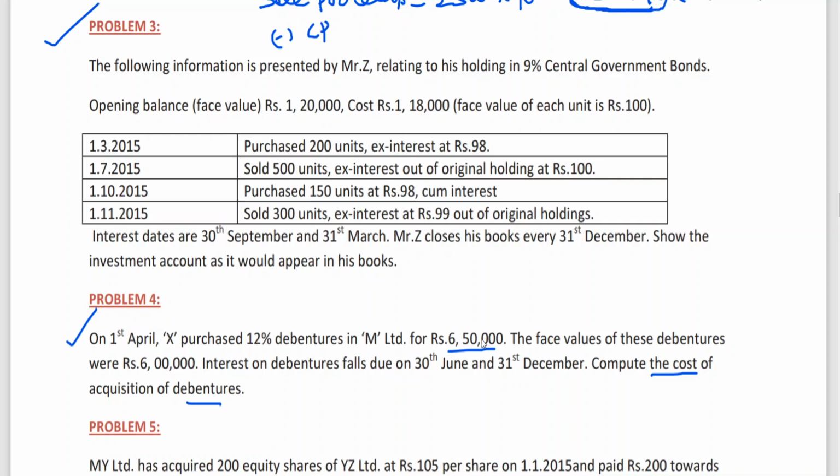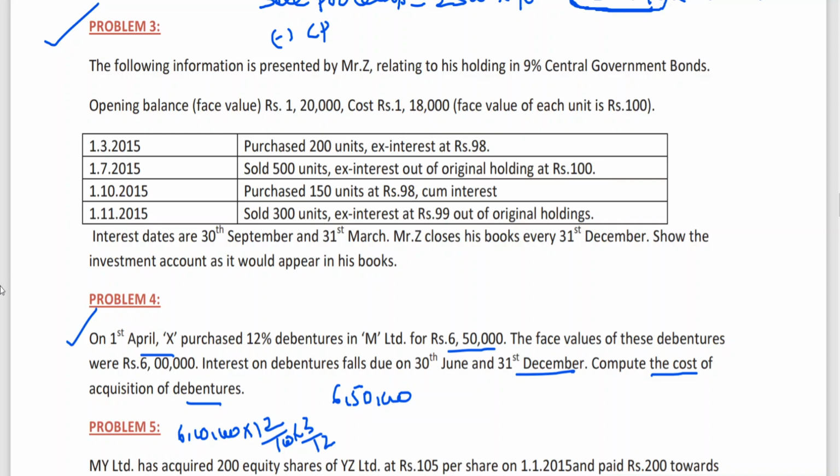But what is the quotation price that is being paid? That is why, when you are doing the problem, you work out 6 lakh 50,000 as cost price. What is the date of purchase? 1st April. What was the last date of payment? 31st December. You calculate accrued interest on face value, and that amount is to be added to 6 lakh 50,000.